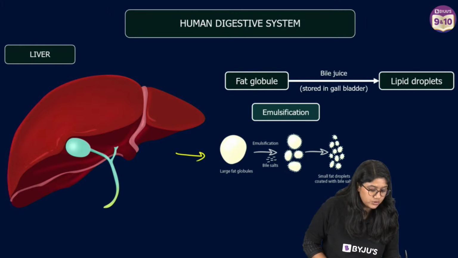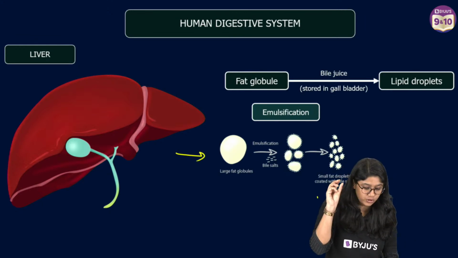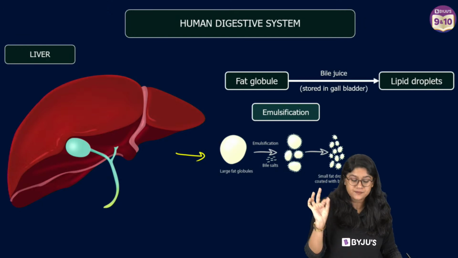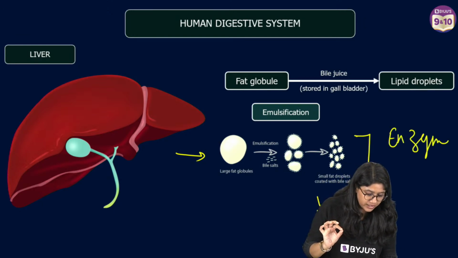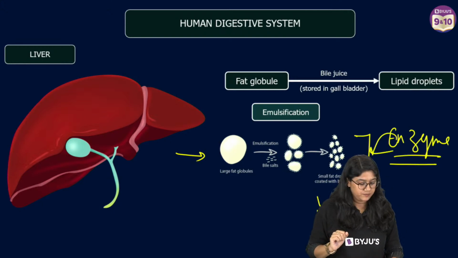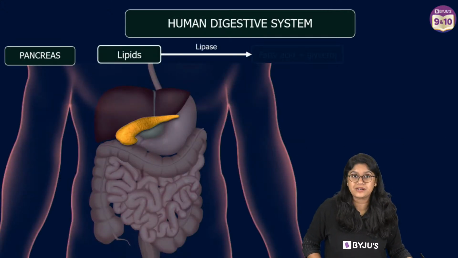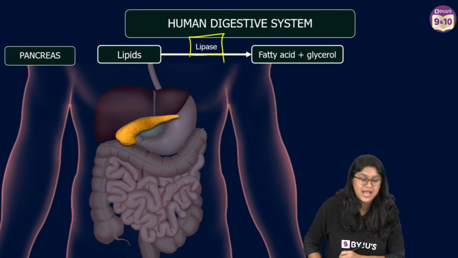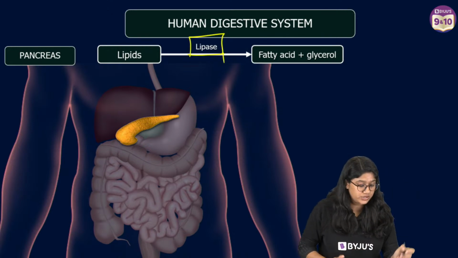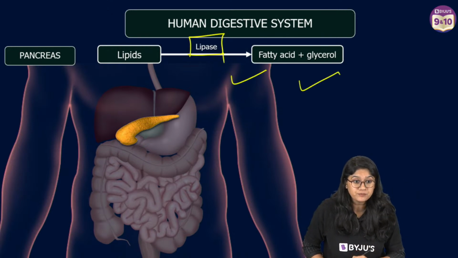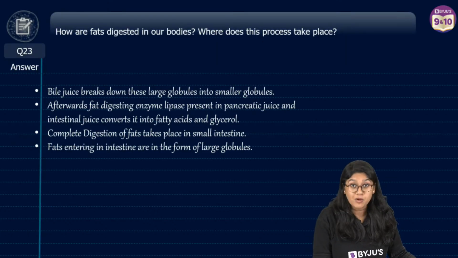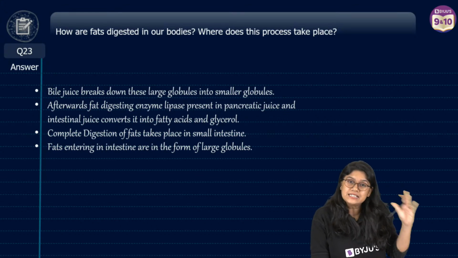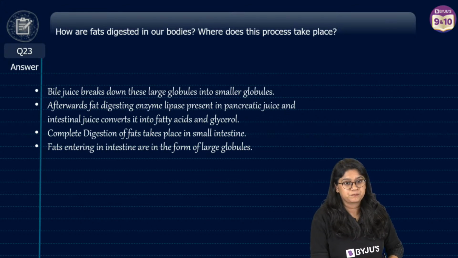Bigger fat molecules are broken down into smaller droplets so that the enzymes can act on them. Then there is a secretion from the pancreas. Lipase enzyme acts and breaks it down into fatty acids and glycerol, right? And in the end, we have the small intestine's enzymes that completely digest the fats.